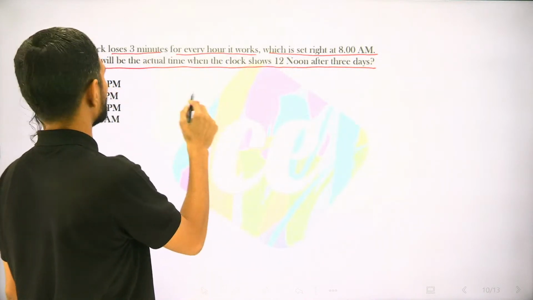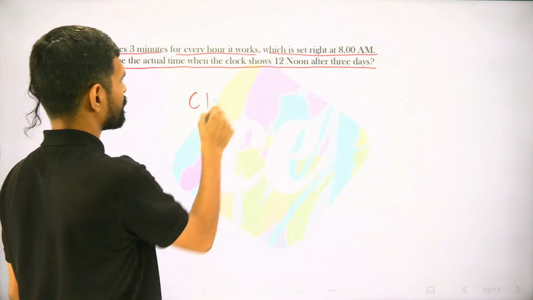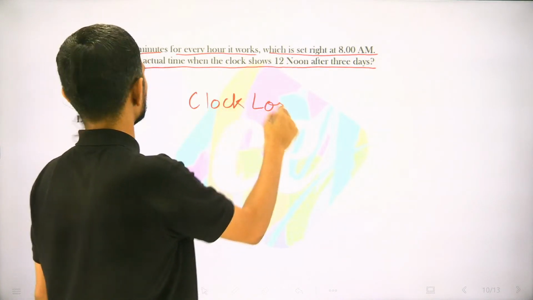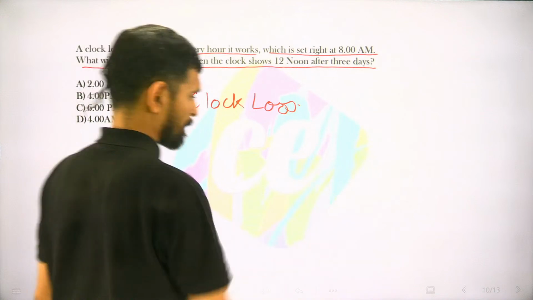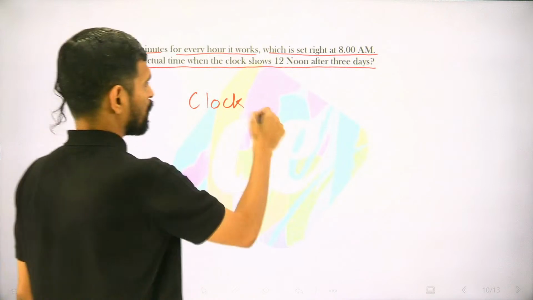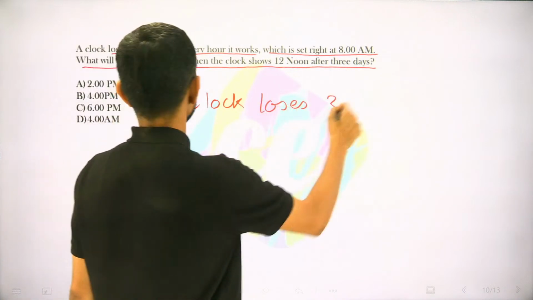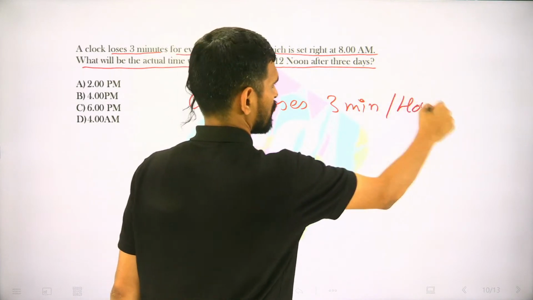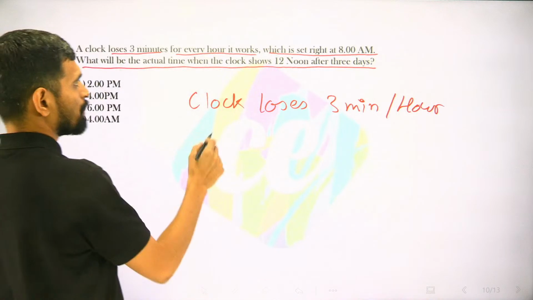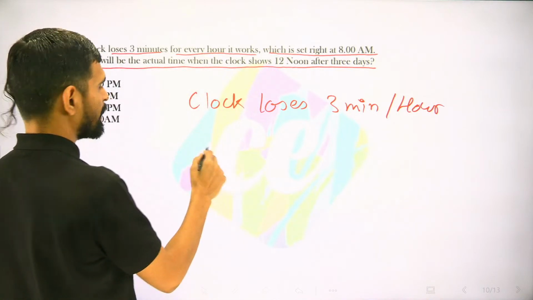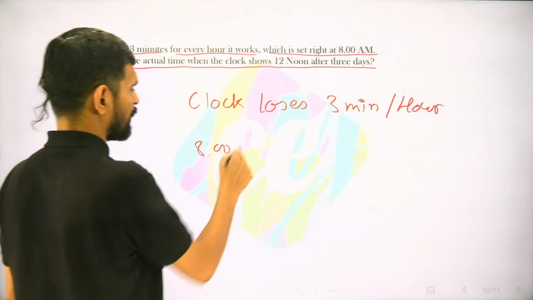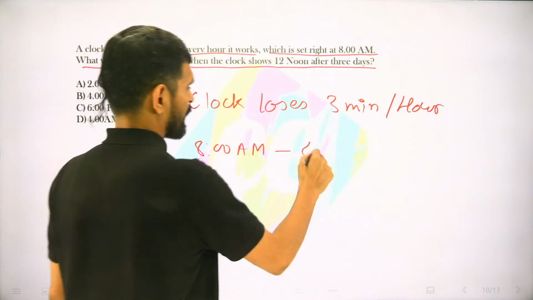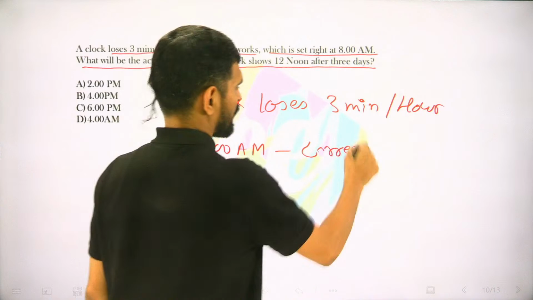So the clock loses 3 minutes per hour, right? And it was set right at 8 a.m., correct time,